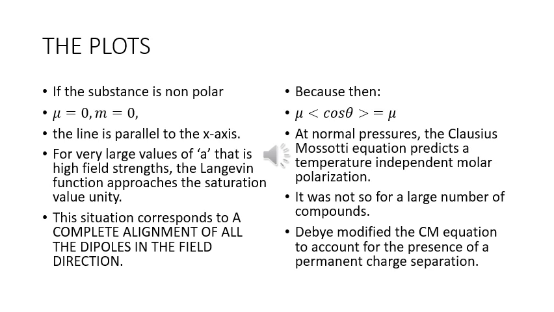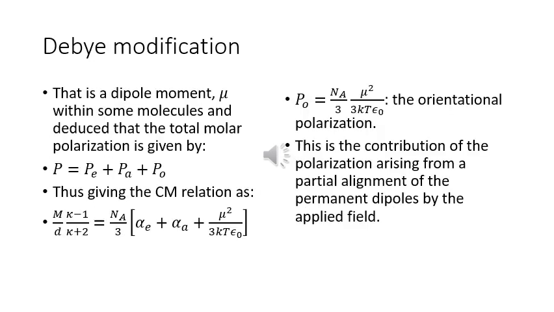It was not so for a large number of compounds. Debye modified the Clausius-Mossotti equation to account for the presence of a permanent charge separation. The Debye modification was that there is a dipole moment mu within some molecules, and he deduced that the total molar polarization is given by P equal to Pe plus Pa plus Po, thus giving the Clausius-Mossotti relation as M upon d, kappa minus 1 upon kappa plus 2, equal to Na by 3 within brackets alpha e plus mu square upon 3 kT epsilon naught.